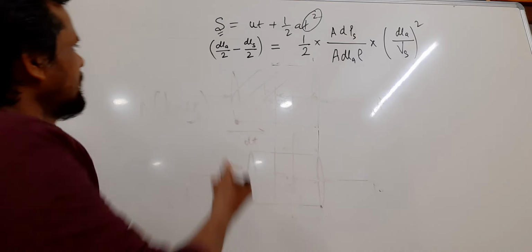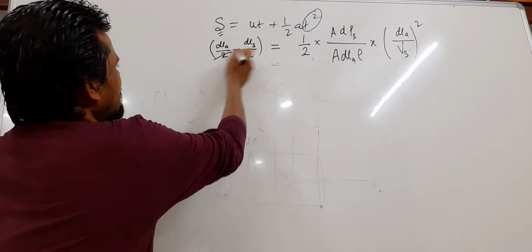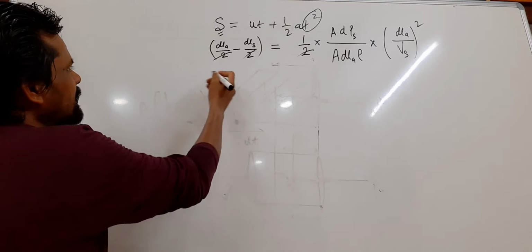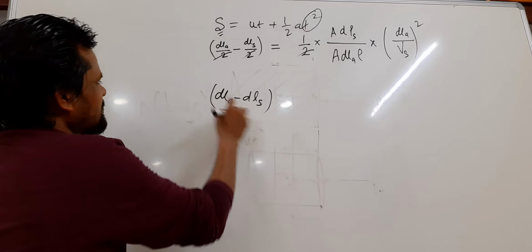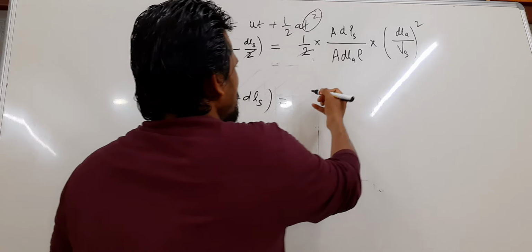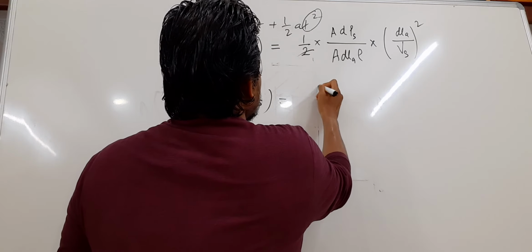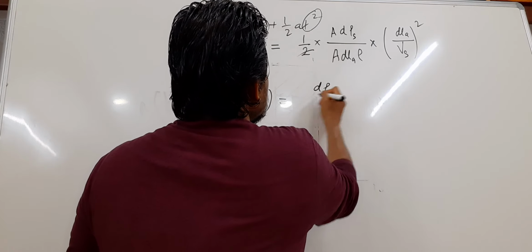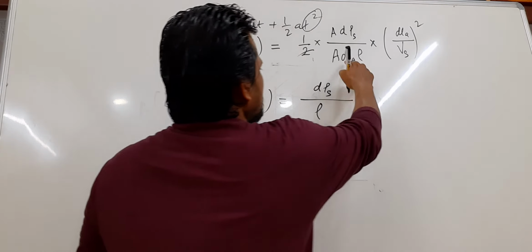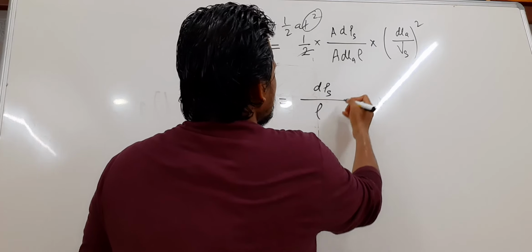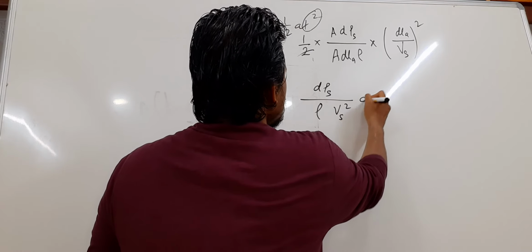now please see here. Half cancels on both sides. You will get dLA minus dLs equals dps by rho, dL gets cancelled, and then you get vs square dL.